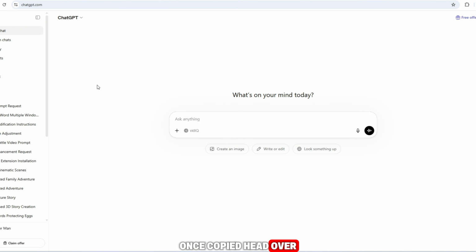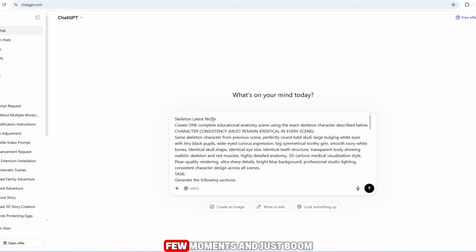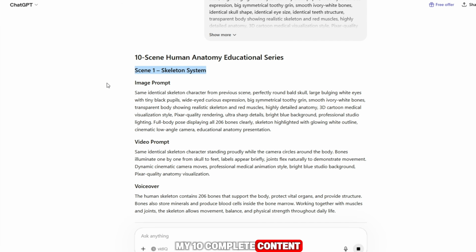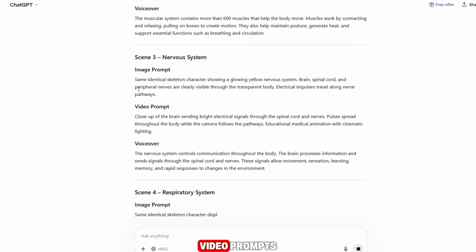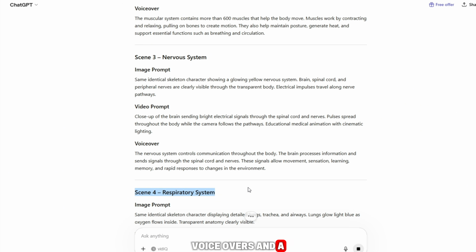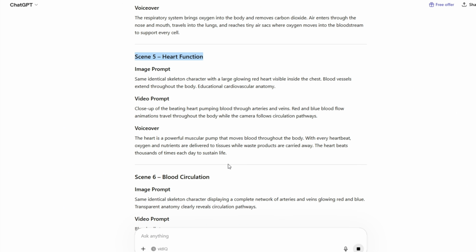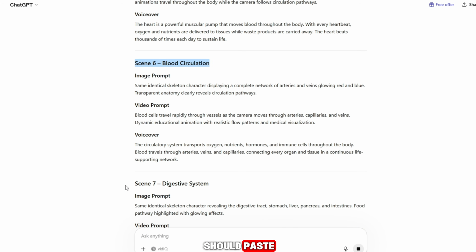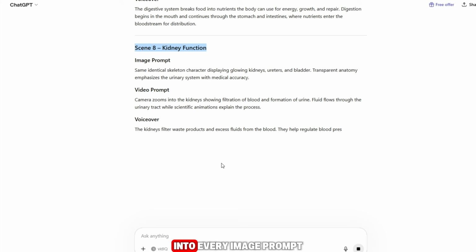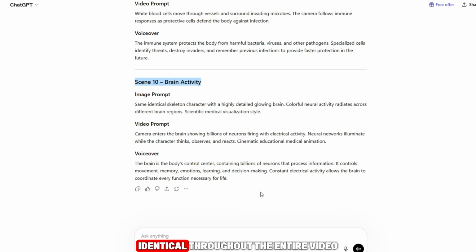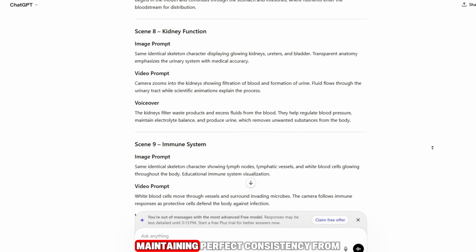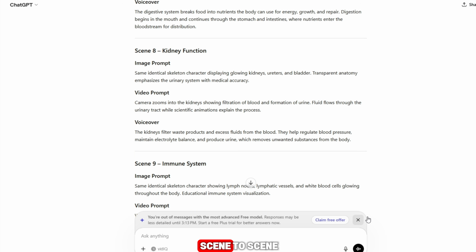Once copied, head over to ChatGPT, paste the prompt, and click on the generate button. Then wait for a few moments, and just boom! Oh my God, viewers, my 10 complete content ideas are now ready. Along with that, I have received image prompts, video prompts, voiceovers, and a consistent character prompt. One important thing to remember is that you should paste the consistent character prompt into every image prompt. This will ensure that your skeleton character remains identical throughout the entire video, maintaining perfect consistency from scene to scene.